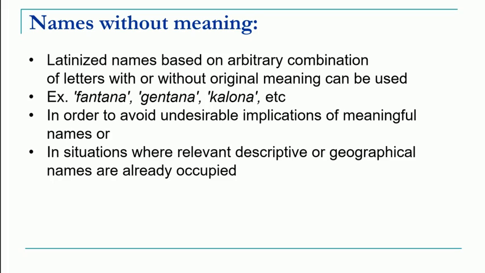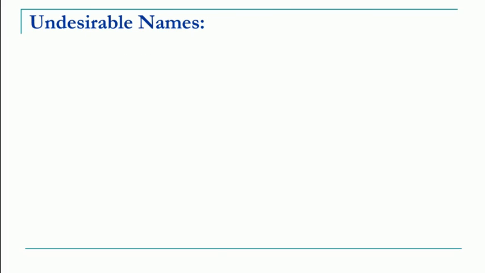But if such names are also occupied or previously given to another species, I cannot use descriptive names. So under such circumstances, I have to go for names without any meaning. Rarely such names are given without meaning. Okay, now the next category is known as undesirable names.